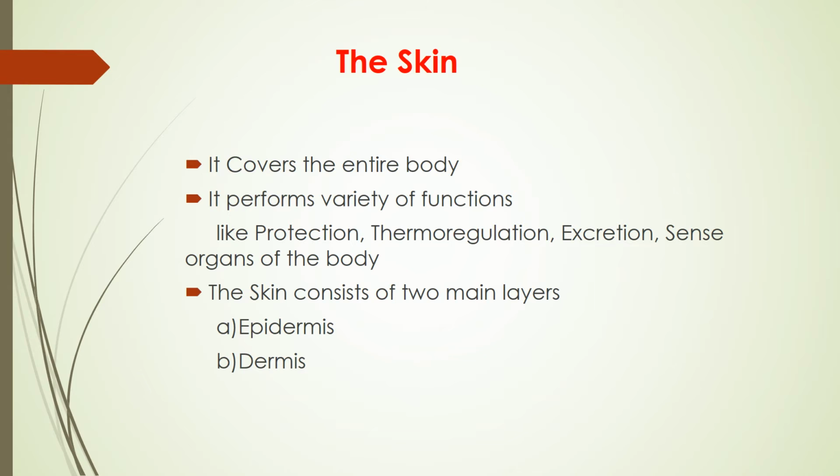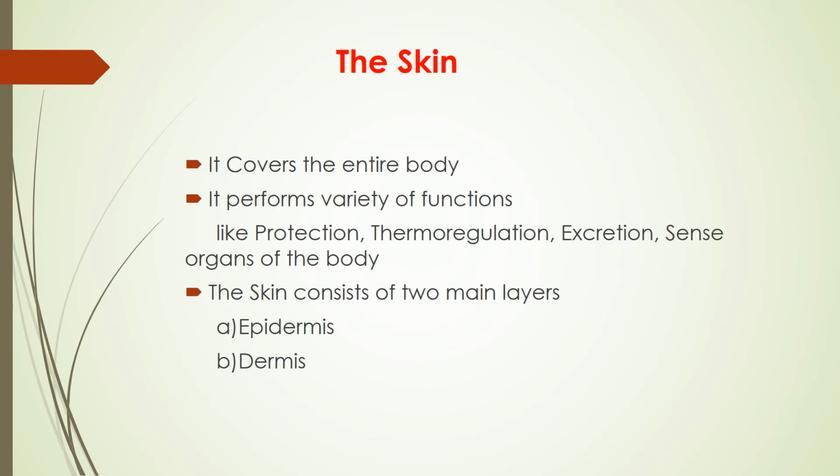The skin may be thick in some regions, that is the palms and soles of hands and feet, or thin in other parts of the body. The skin is also called the cutis. It consists of two main layers: the epidermis, a stratified epithelial layer derived from ectoderm, and second, the dermis, also called the corium, a connective tissue derived from the mesoderm.